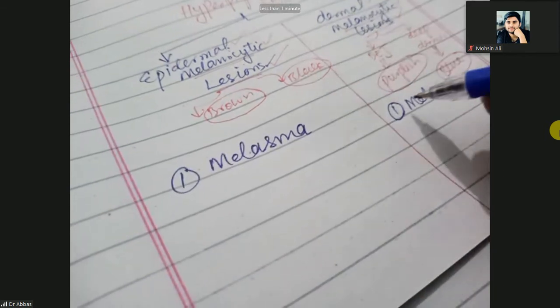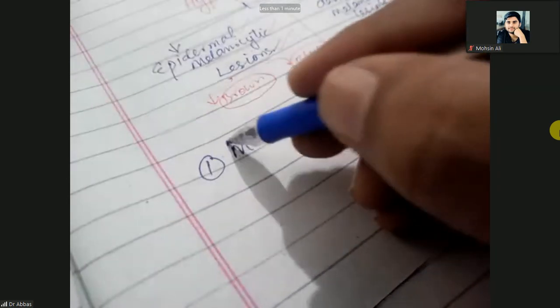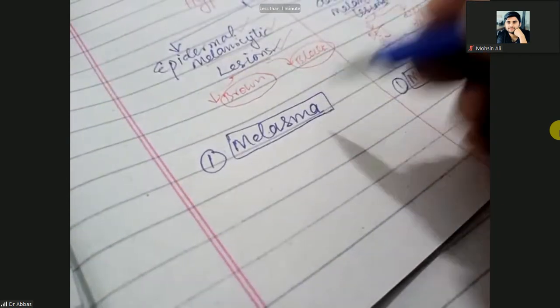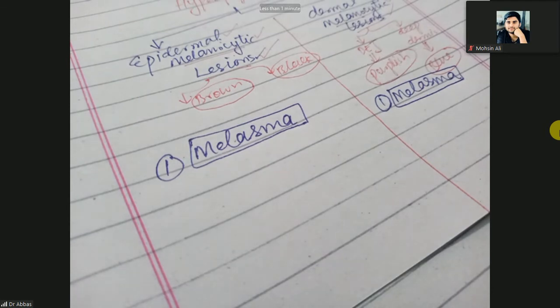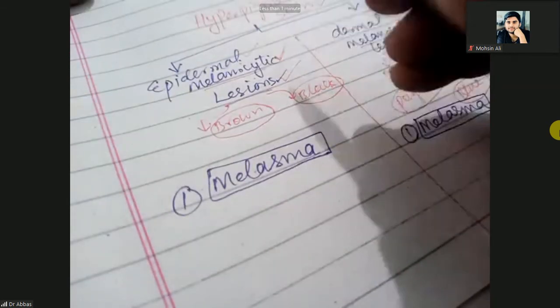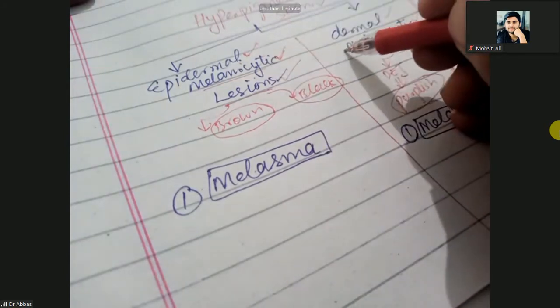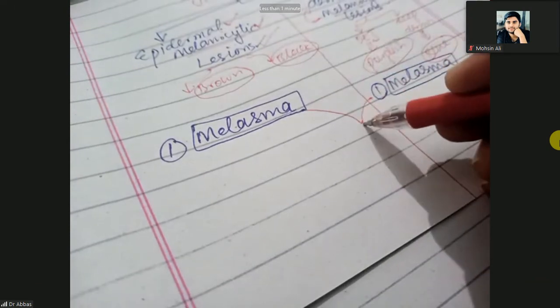It means melasma can be due to dermal melanocytic lesion or due to epidermal melanocytic lesion. When melasma is due to both epidermal and dermal melanocytes, such a melasma is known as compound melasma.